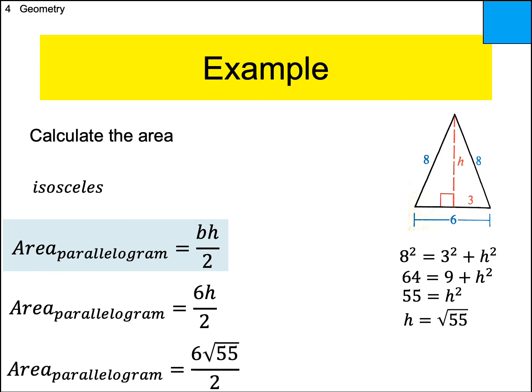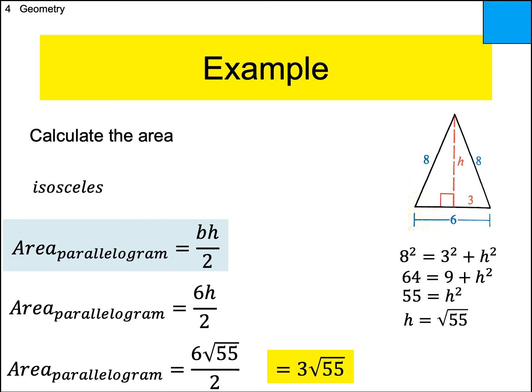So that's our height. We plug it into the formula. Looks like we can divide by 2, so the final answer is 3 root 55. We are also really lazy in high school algebra. I know in pre-algebra and even before that, they make a really big deal about it having to be in square units, and now we're just saying 3 root 55. It's kind of poor math technique to never put the units, but it is done, and we just assume that one of those assumptions we make is that, of course, everyone knows it's in square units. Okay? All right. If you need to rewind that and watch that one, please do.